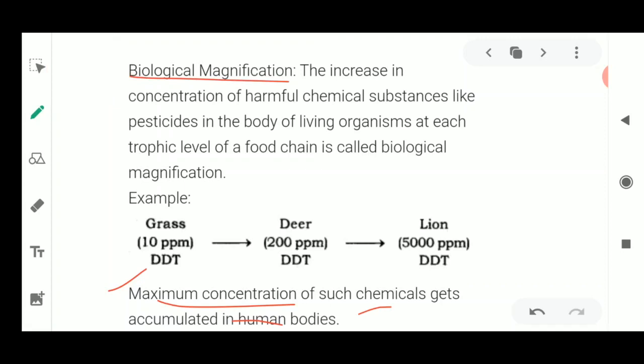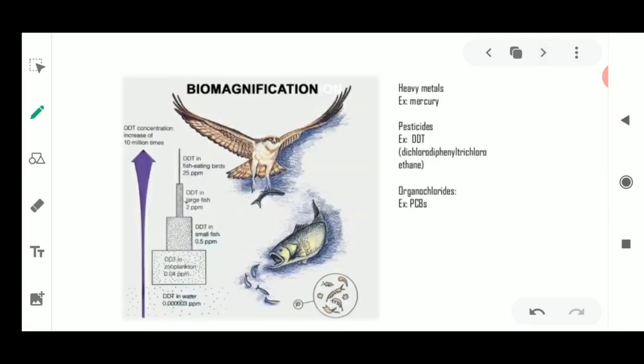Now if you have understood the word biological magnification, I'll move on to the next slide, which also shows you the example which is telling you what is biological magnification, okay. So this biological magnification means, see, as you could see in this diagram very easily. Yes, so this picture is showing you about the biological magnification in the pictorial way. So if the animals are present where DDT is there, okay, pesticide is a dichloro, DDT stands for dichloro diphenyl trichloroethane, okay, or organochlorides are there.